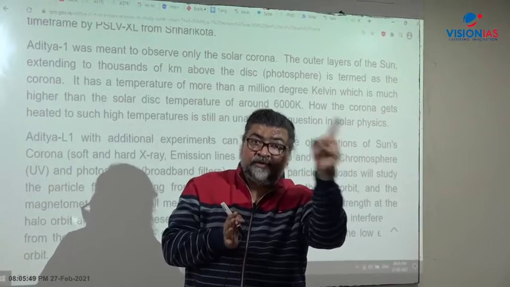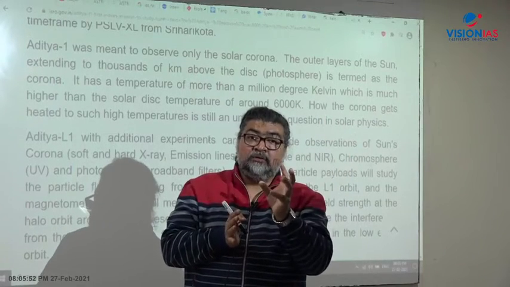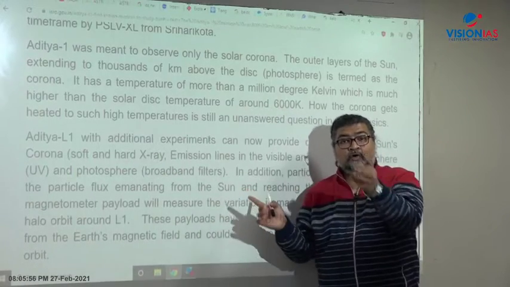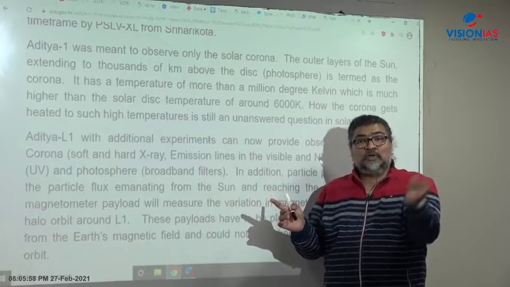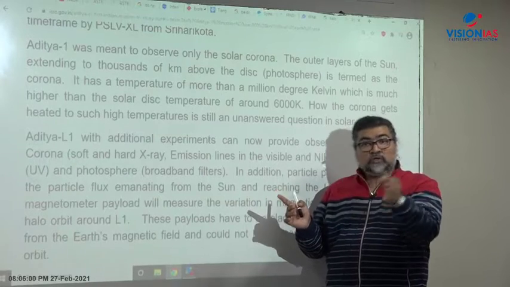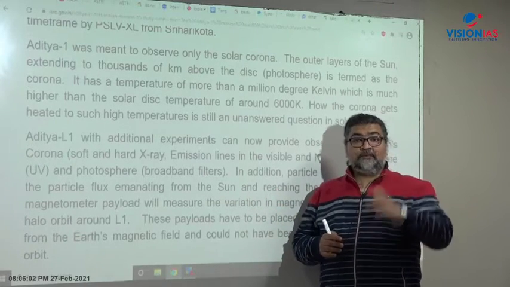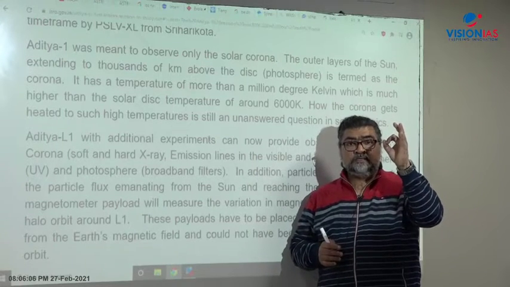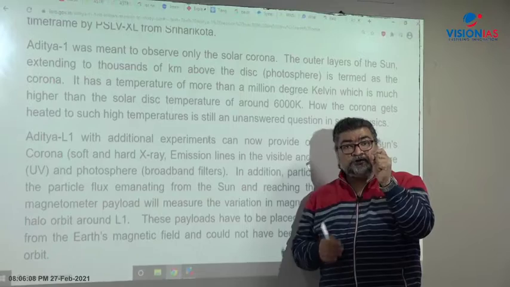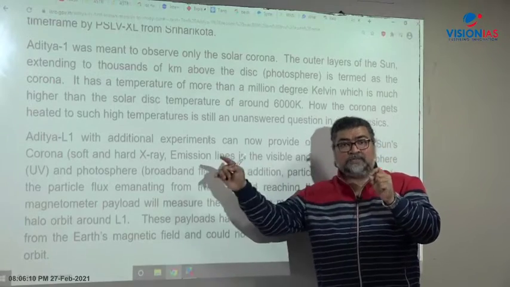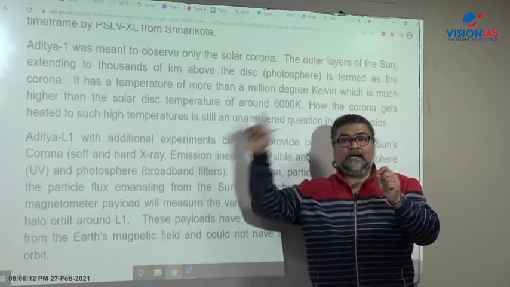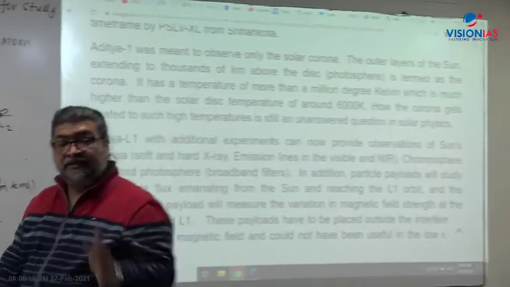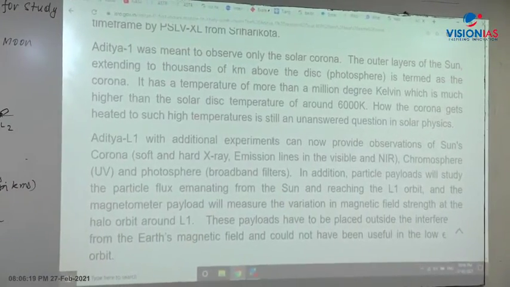or tsunami or flares. So Aditya will also try to understand the origin of solar storms, solar flares, or coronal mass ejection. It will study the sunspot and the plasma, the ionized state of the sun, and try to understand the cause of the flares, the powerful waves and particles being emitted from the sun's corona. These are the objectives of the Aditya mission.